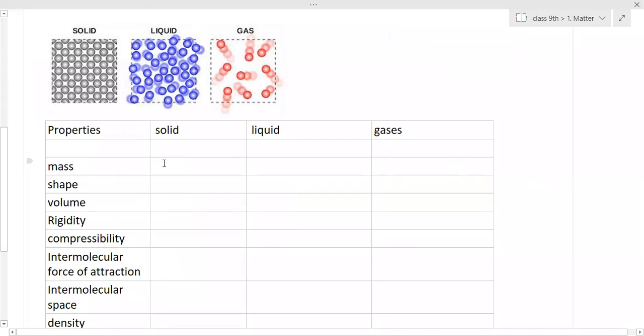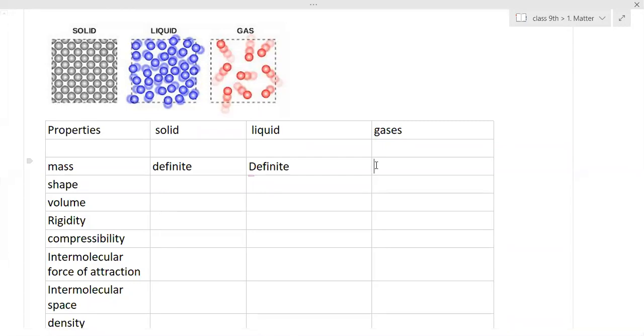I will write it down in 1 second. Yes, liquid also has a definite mass. Yes, right. And gases have indefinite mass? Mass will change? Number of particles are changing? No, definite. It is matter. That means every matter has a definite mass. That is a property of matter. The definition of matter we have already seen: everything should possess mass and they have definite mass. Okay, ma'am.